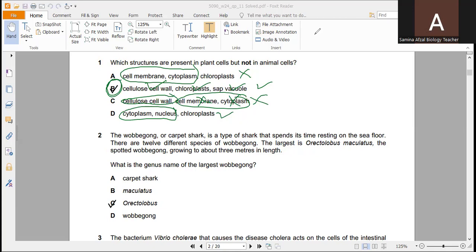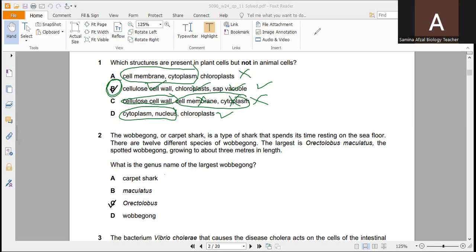only in plant cells. The wobbegong or carpet shark is a type of shark that spends its time resting on the seafloor. There are 12 different species of wobbegong. The largest is Orectolobus maculatus, the spotted wobbegong, growing about 3 meters in length. What is the genus name of the largest wobbegong?